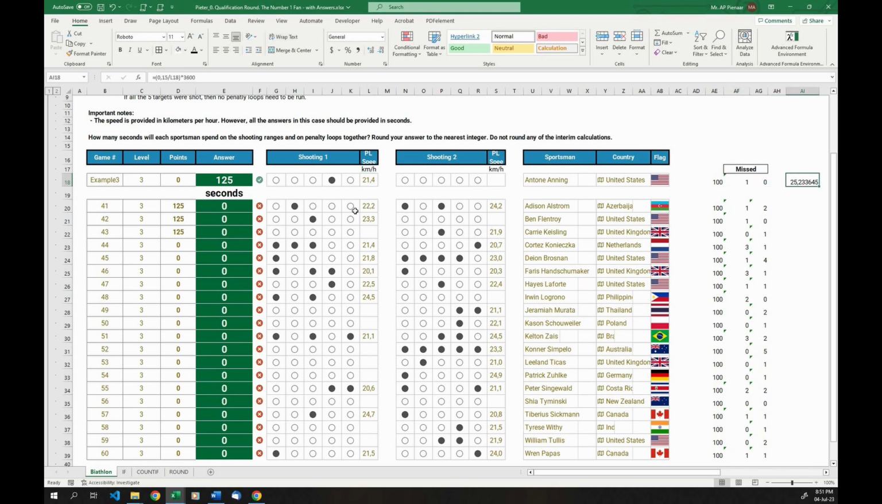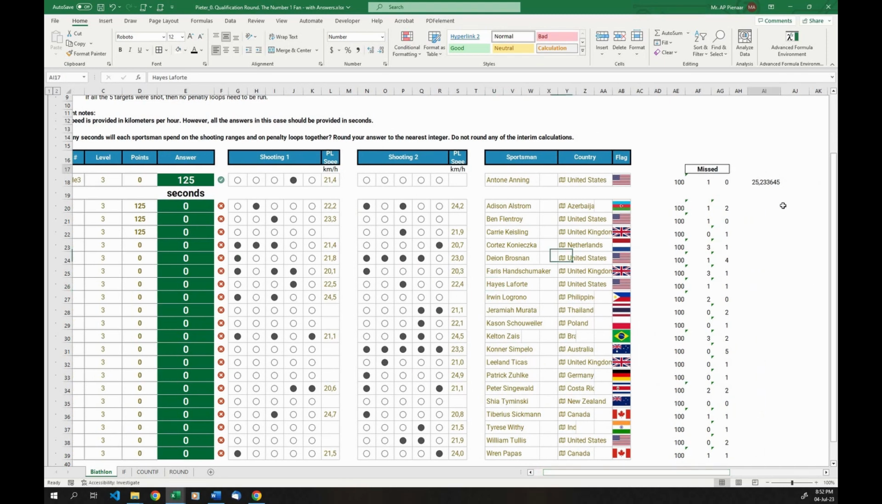What I now can simply do is say 1 times that speed. But here's something we need to see: shooting 1 and shooting 2 don't always have the same speed. You see, this person, Edison, ran 22.2 kilometers per hour for the first shooting, but they ran 24.2 for the second shooting. So we need to calculate here shooting 1 and shooting 2. There would be a speed for shooting 1 and a speed for shooting 2. And shooting 2's speed will be the same formula, but we're just going to move our block over to this one. But now it throws an error.